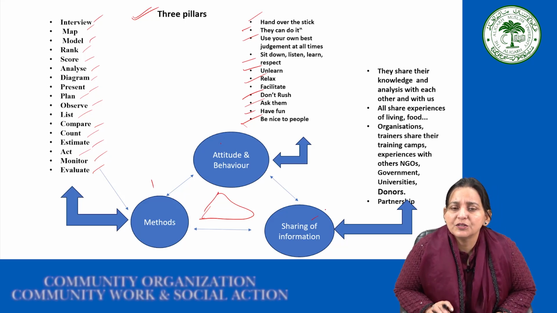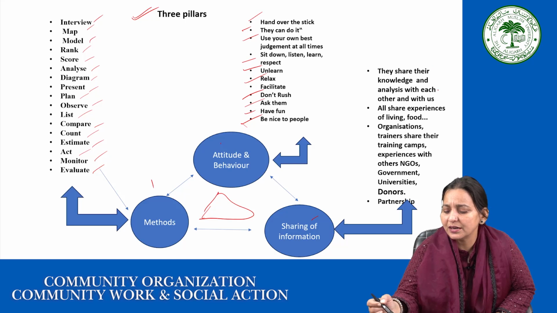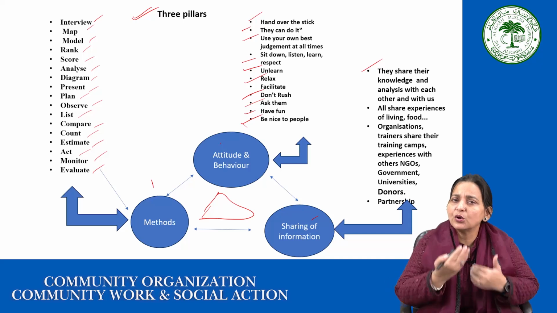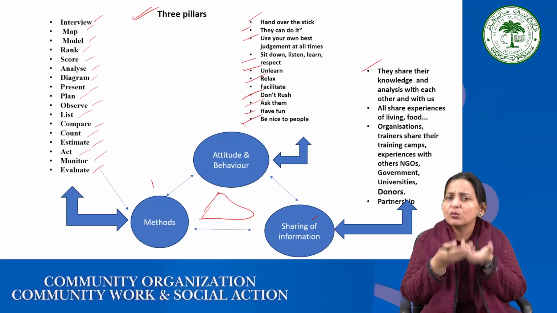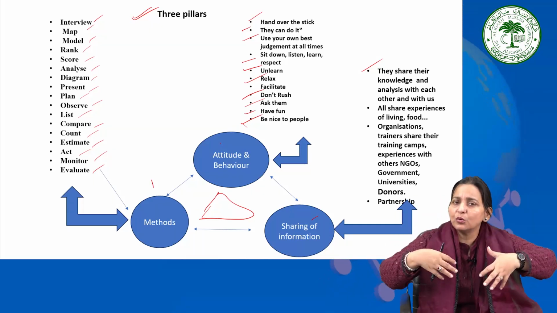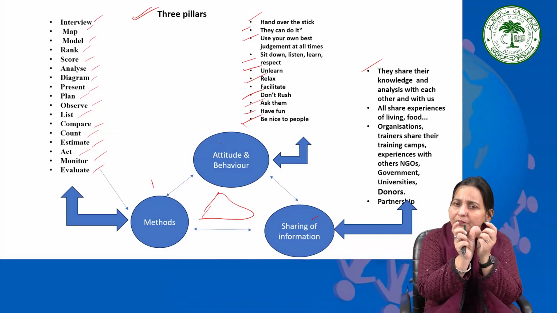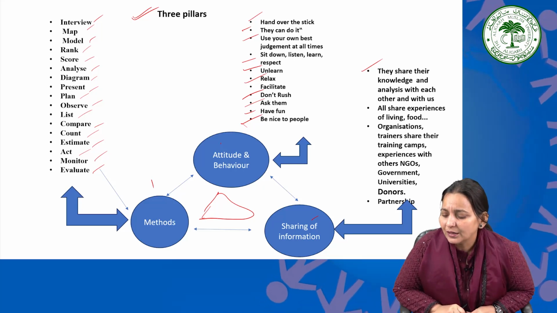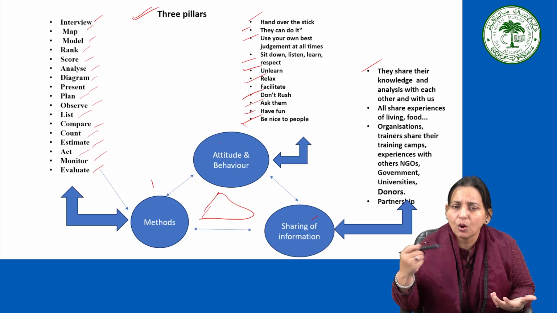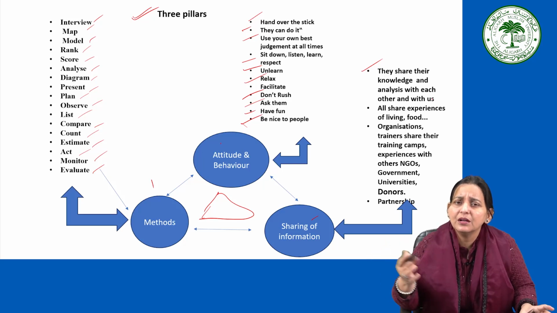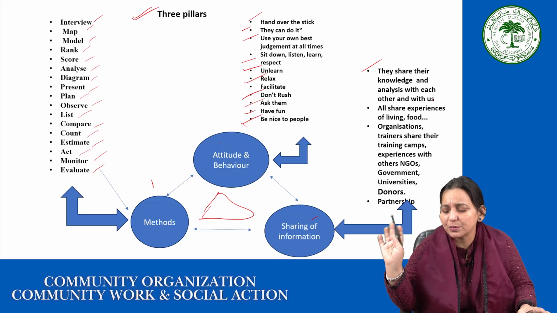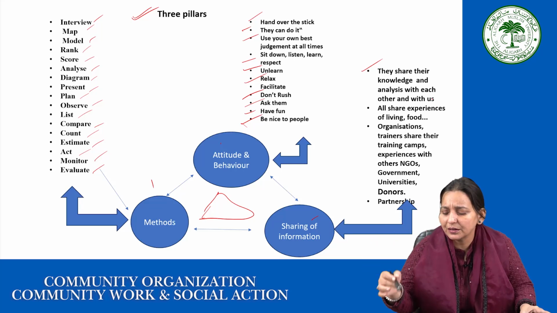Sharing information is about them sharing their knowledge and analysis with each other and with us. You ask the question and they give the answer, and sometimes you also have to facilitate and give some information, so they come out with more information attached to the initial information. Then all share experiences of living, food. They will talk about the different experiences of how they live, because many a time, for the seasonality diagram and the daily chart, you have to understand their overall experiences of the living pattern of their organization.